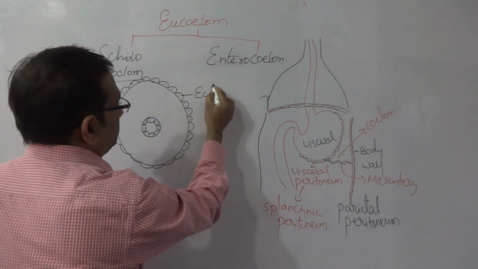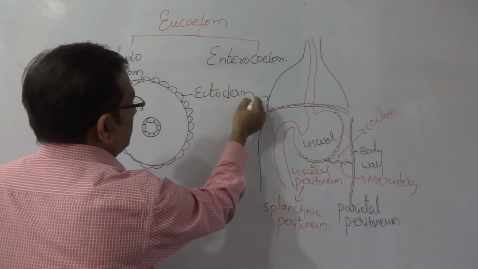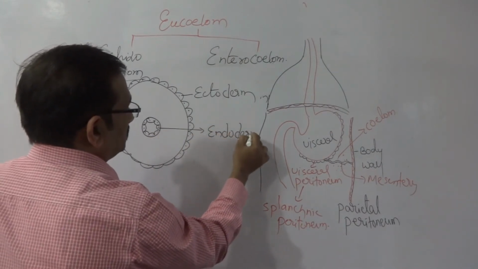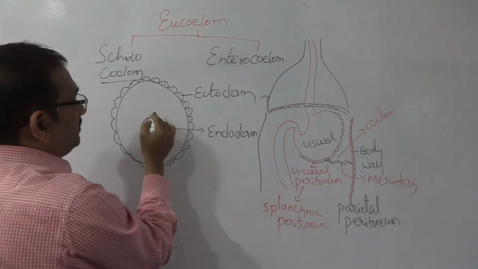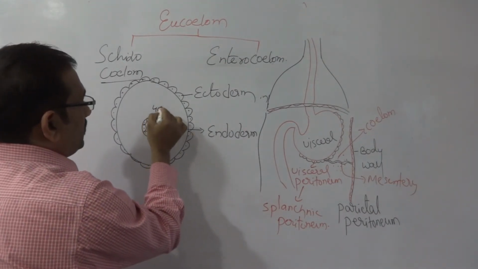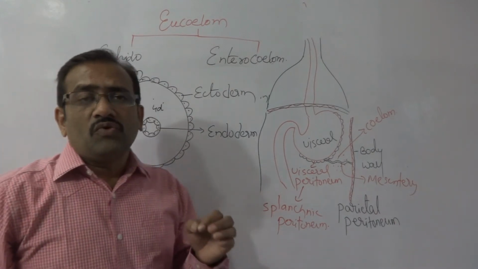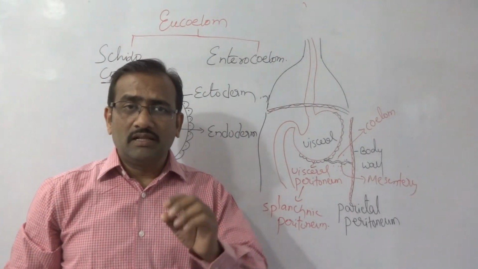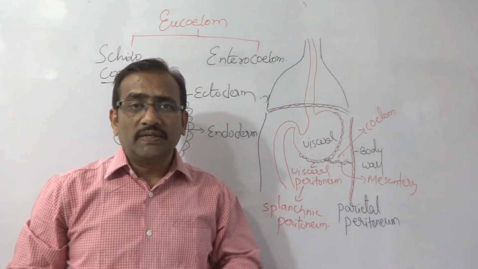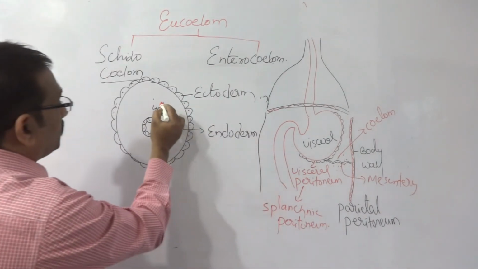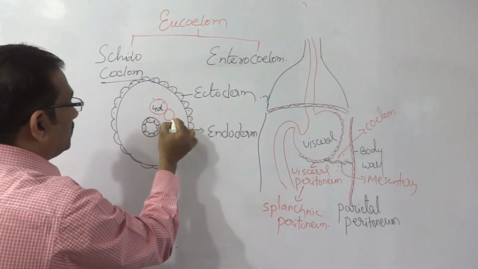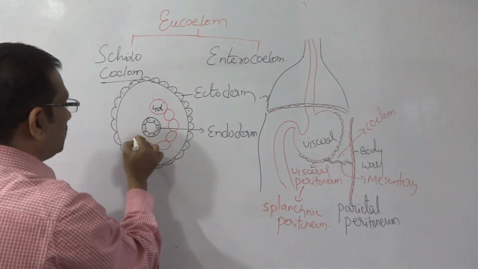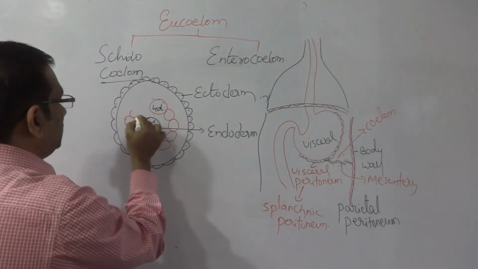This is ectoderm, this is endoderm. In the middle, one of the 4D mesoblast cells, the 4D cell, forms a mesodermal cell lining.